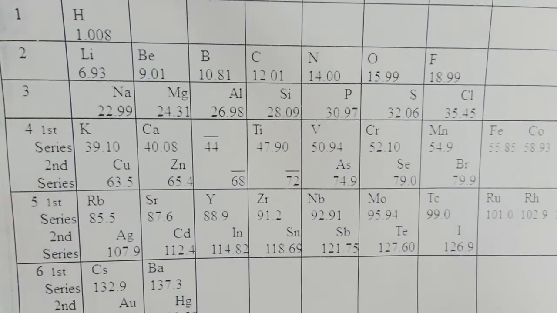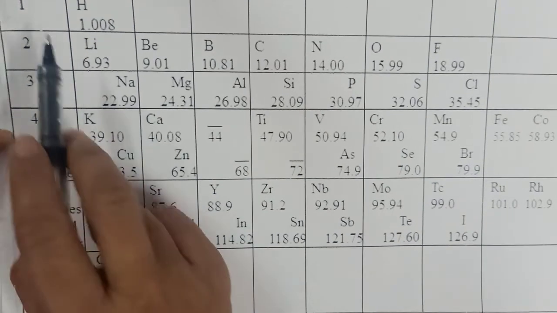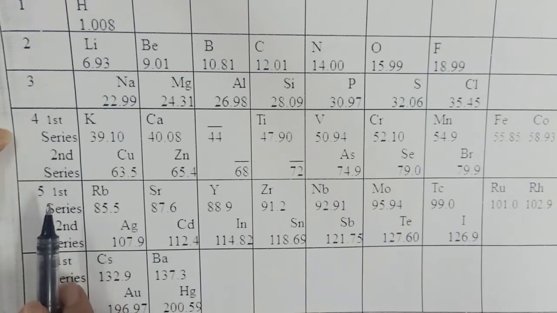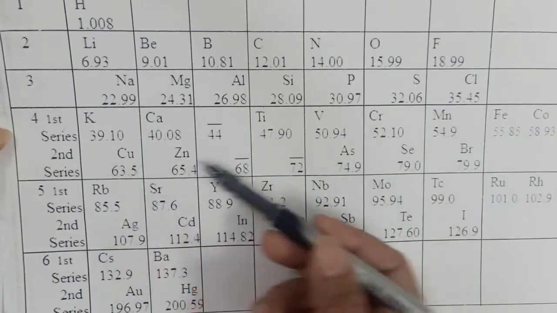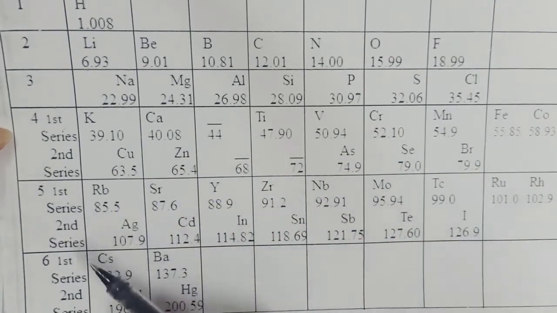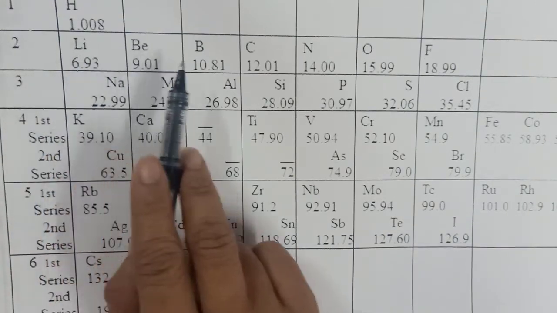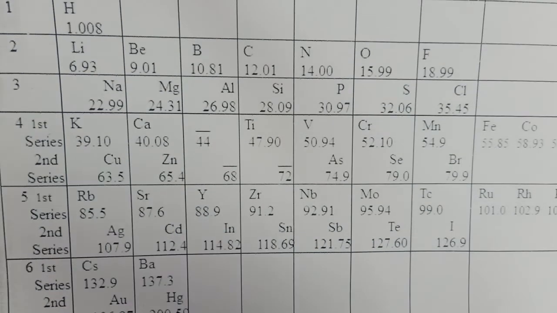And these are arranged in 6 periods. Periods 1, 2, 3 are simple. There is no subdivision in that. But in periods 4, 5 and 6, there are two series, first series and second series. You can see here lithium, beryllium, boron, carbon, nitrogen, oxygen, fluorine, the ones which I have already shown you in the form of cards.